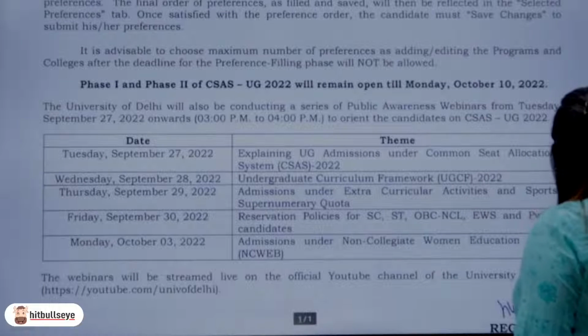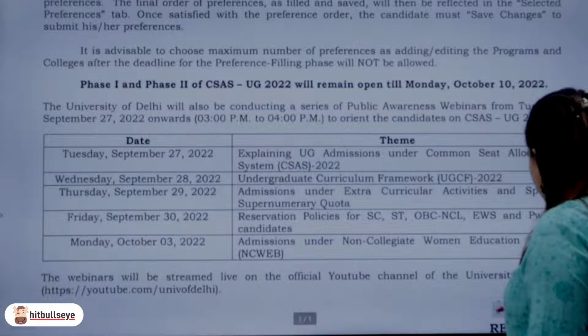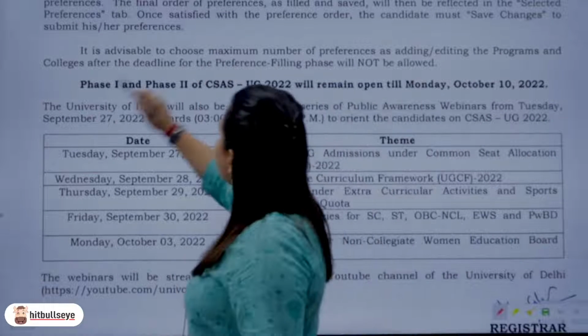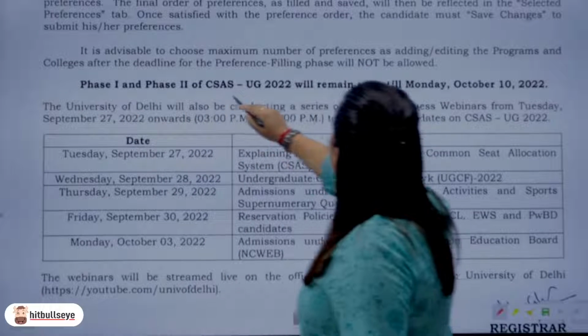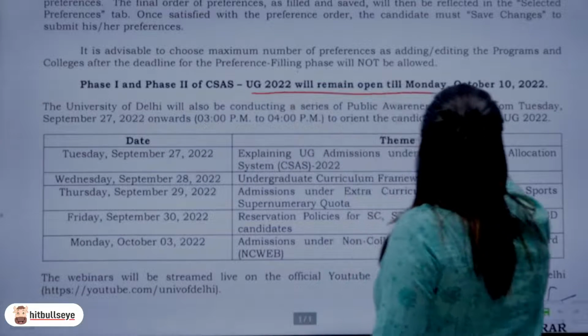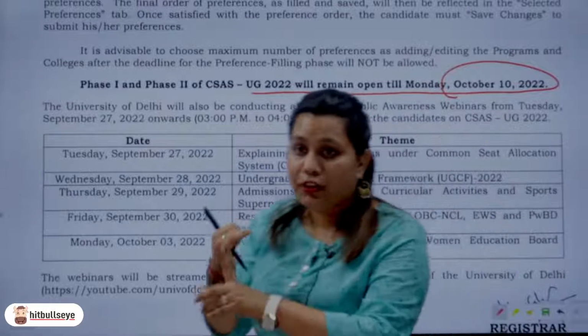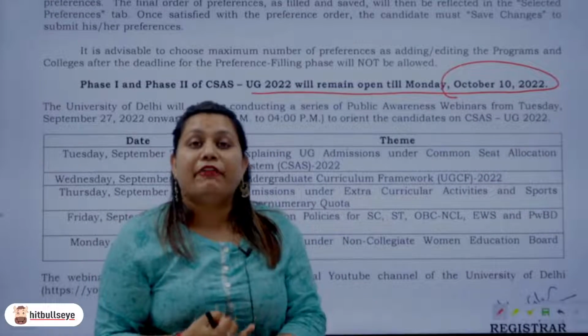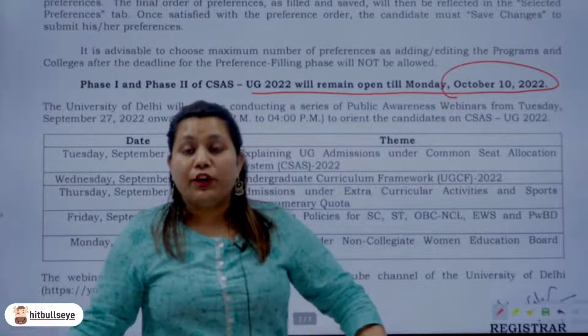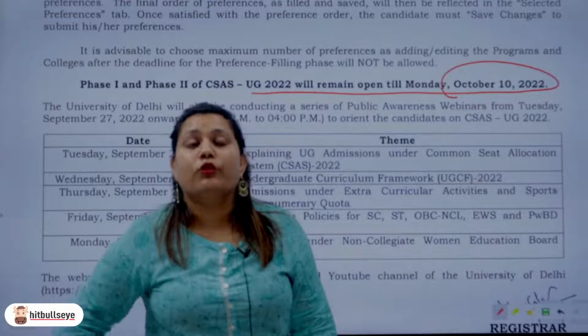Okay, let's move a little bit ahead. Let's see here. Yeah, so we have done this. Phase 1 and phase 2 of CSAS UG will remain open till Monday, that is 10th of October. So phase 1, that is registration. Phase 2, that is preference filling. Both of these windows will stay open till 10th of October.